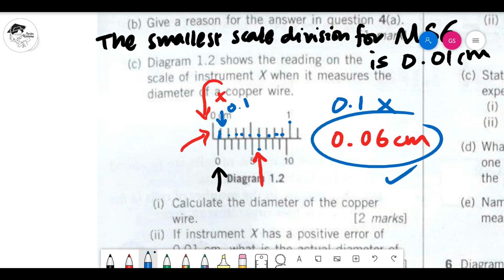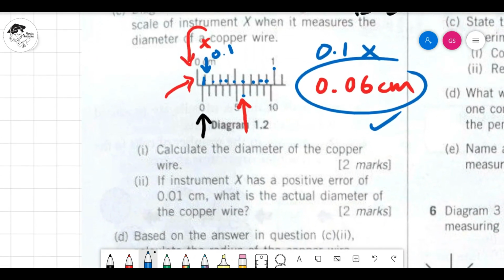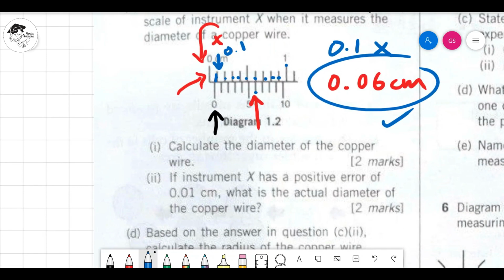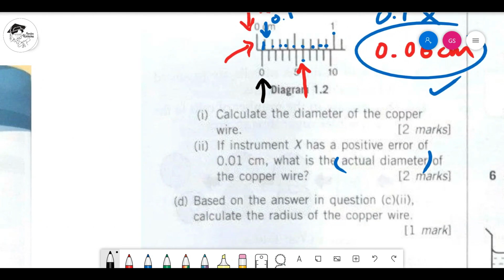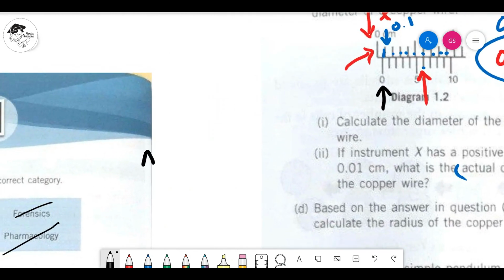Okay? Now, calculate diameter. Okay, we've answered that. If instrument X has a positive error of 0.01 cm, what is the actual diameter? Okay, so this one we know that there is a formula. Tak payah fikir banyak. It's very simple. I told you that the actual reading is equal to the wrong reading minus the zero error.